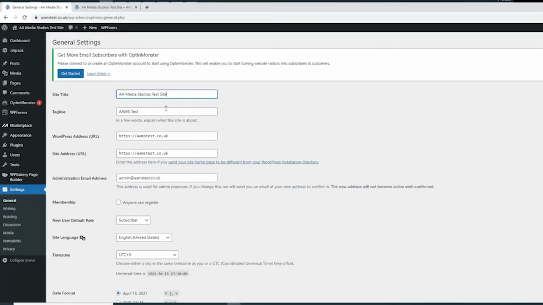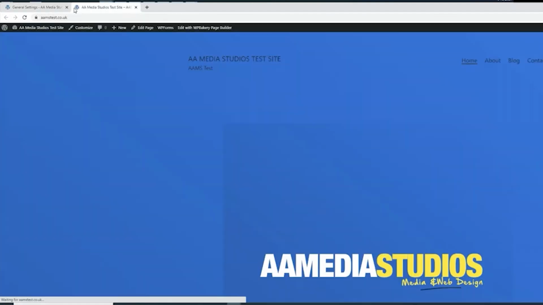Changing the site title and tagline is really important because the site title is the website's identity. It will be displayed in many places. For example, if I open the website in a new tab, you see that here is the site's title.